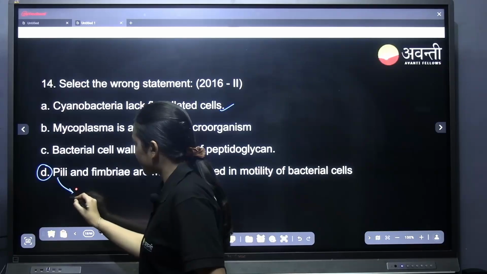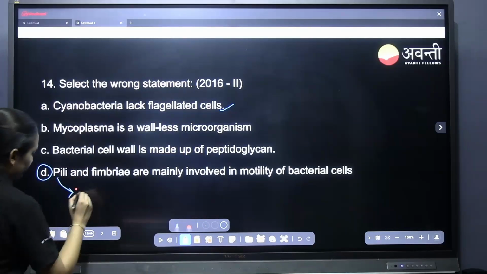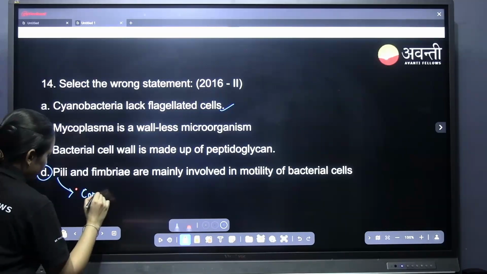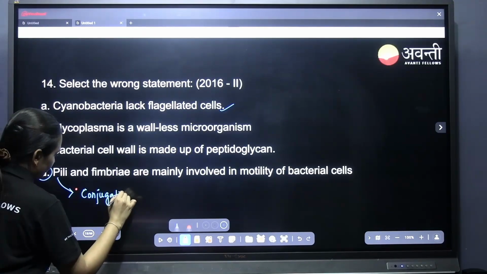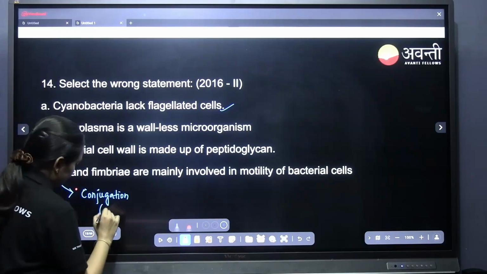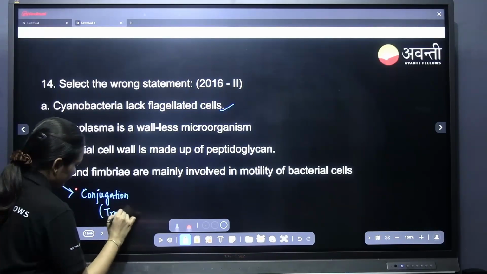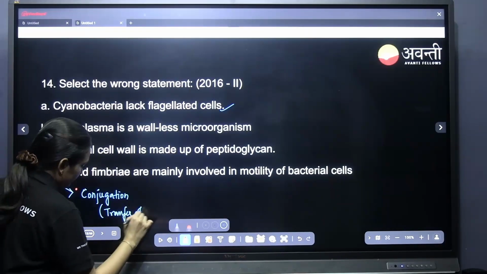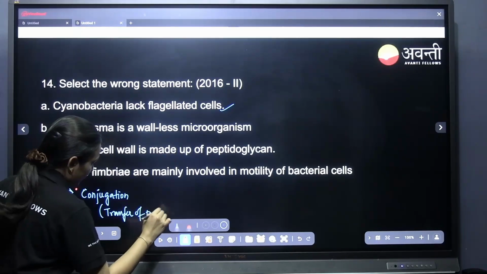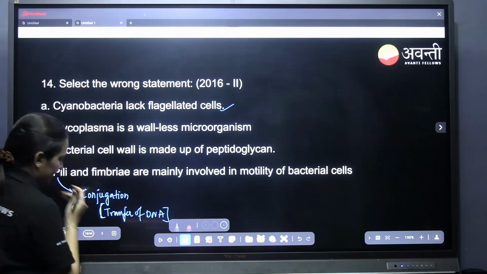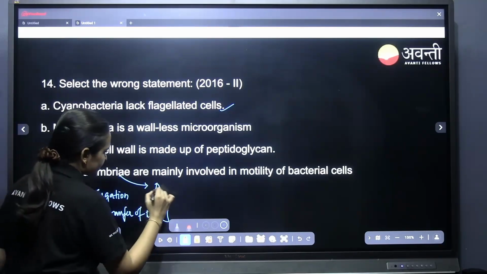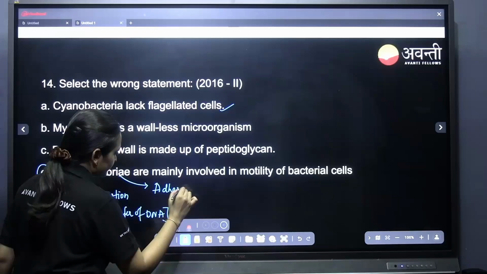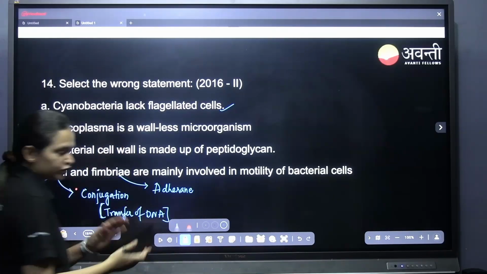Pili help in conjugation, which means transfer of DNA from one to another, or sharing, we can call it. That is conjugation. And what do fimbriae do? Adherence, like sticking onto the substrate.